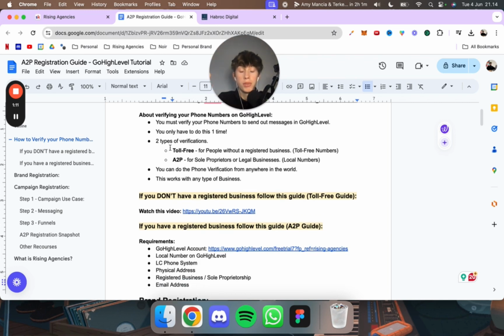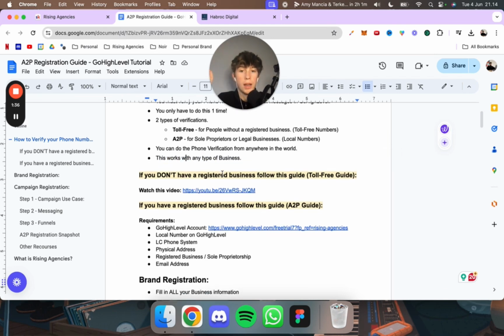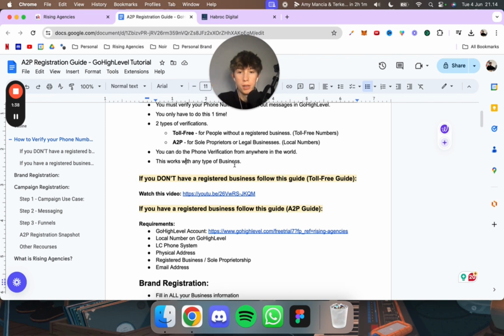Okay, and there are two types of verifications. There's A2P for sole proprietors and legal businesses. And then there's toll-free numbers for people without a registered business who still want to send out text messages, and they can use toll-free numbers for this. You can do the phone verification from anywhere in the world, so it does not matter where your business is registered or where you're located. And this works with any type of business. You just have to be registered or be a sole proprietor.